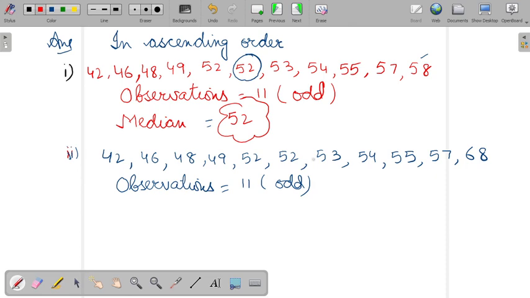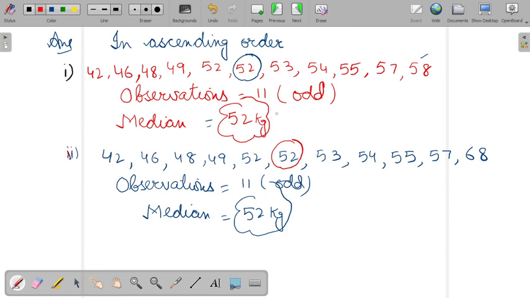Leave 5 from here and 5 from here. Then in the middle 52 is the observation. Therefore, the median will be 52. So this is the answer in kg.